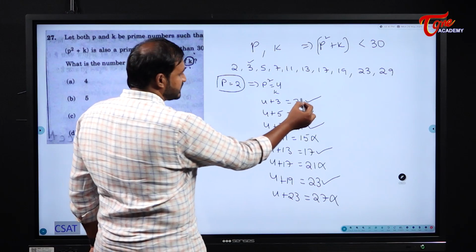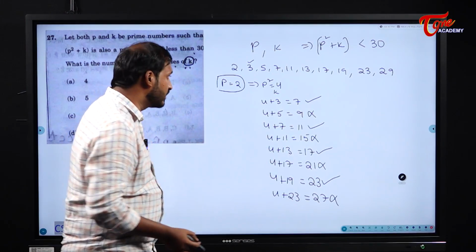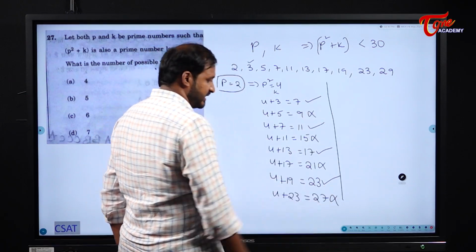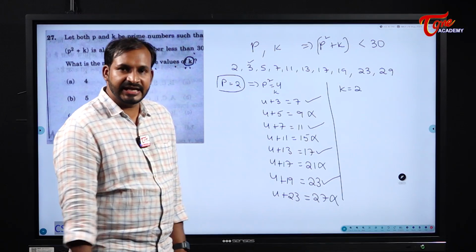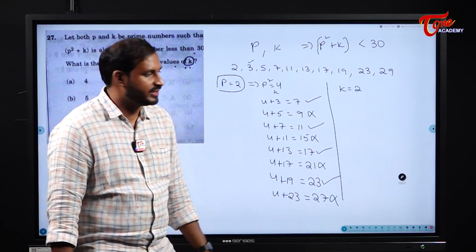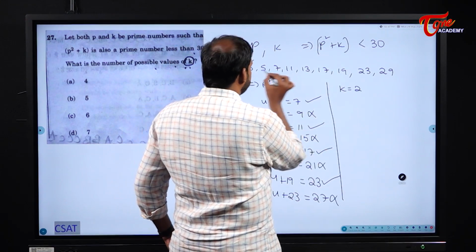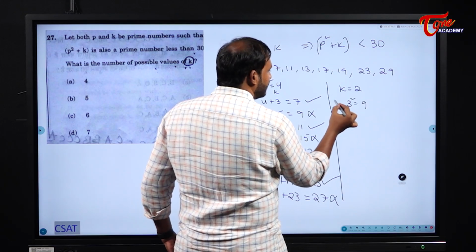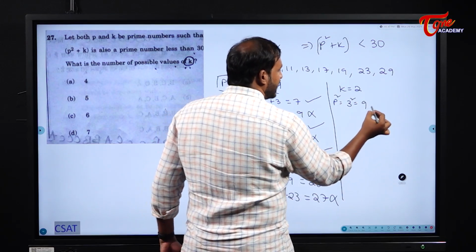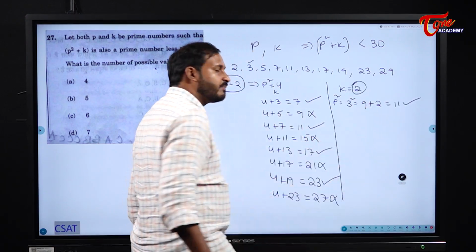Okay. So how many chances are there for K? 3, 7, 13 and 19. When P is equal to 2, that is the chance. If I assume K is equal to 2, I will check whether there is any possibility for K equal to 2 or not. Simple check. See, P square. First I will take 3. That is 3 square, what is it? 9. I will take P square as 3 square. 9 plus 2, what does it become? 11. Is this a prime number? Yes. K as 2 is also a possibility, right?